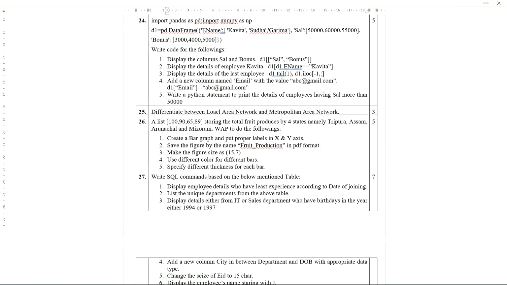Okay. Write a Python statement to print the details of employees having sale more than 50,000. So this one you can write. I have explained the answer of this question in the first question. Almost same. Differentiate between local area network and metropolitan area network. 3 marks, so you need to write 3 points. Okay. These are also available. This one also I'll explain when I explain the chapter networking. So these 3 points I'm skipping.